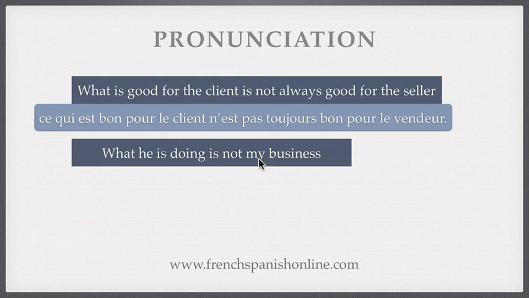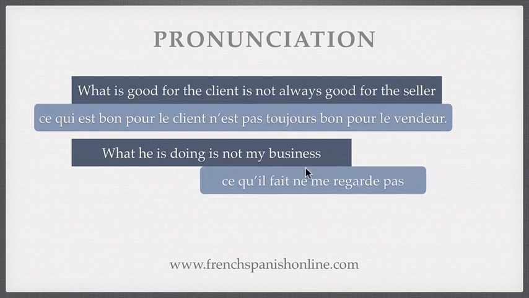What he's doing is not my business. So to translate what here, you know that is ce que, because what is not the subject. The subject is he. But we have ce qu'il fait ne me regarde pas. And as you can see here, we have an apostrophe because the subject starts with a vowel. So we say, instead of ce que il, we say ce qu'il.